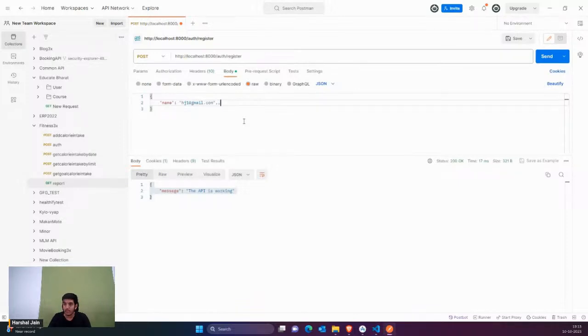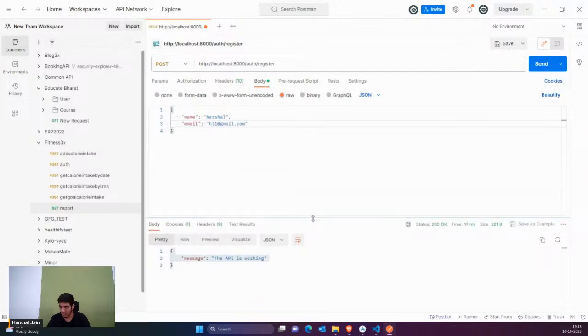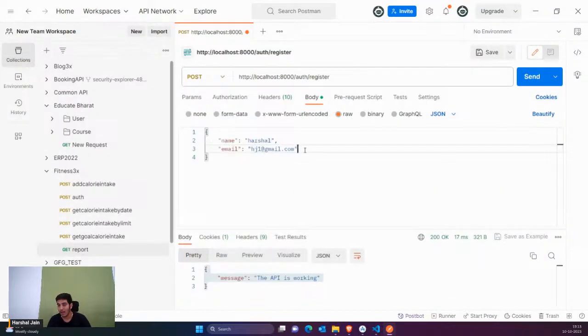Similarly, I'm going to add my email. So my email is again, I'm sorry, I've added this here. I'm just going to copy this and paste it here. Then the name is, suppose, JRSHAL. You have to pass it inside single inverted commas. I hope now it's visible. Here you can see I've added the email also.